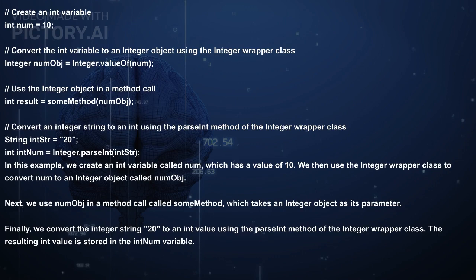In this example, we create an int variable called num, which has a value of 10. We then use the Integer wrapper class to convert num to an Integer object called numObj. Next, we use numObj in a method called sumMethod, which takes an Integer object as its parameter. Finally, we convert the integer string 20 to an int value using the parseInt method of the Integer wrapper class. The resulting int value is stored in the int num variable.